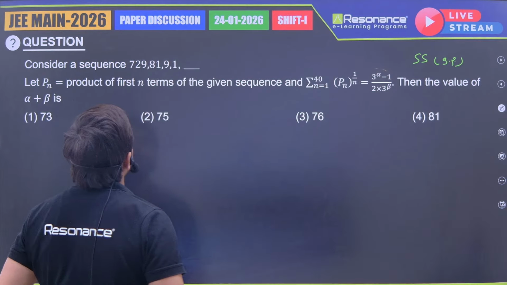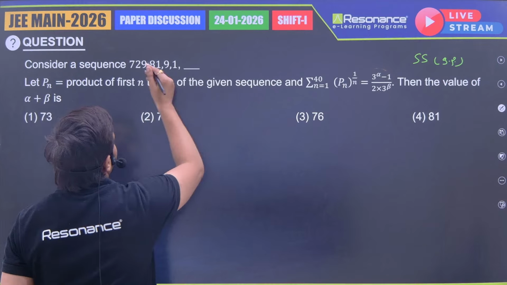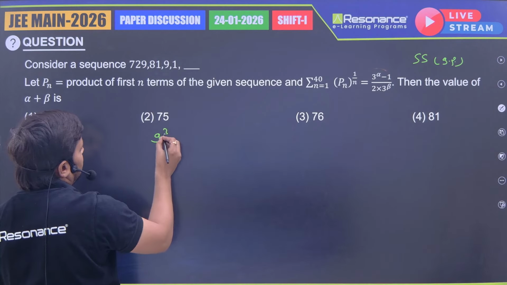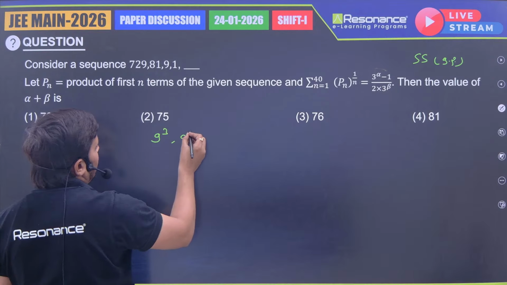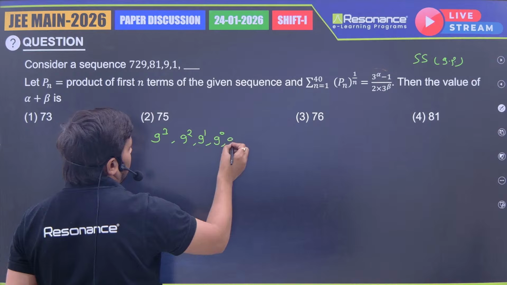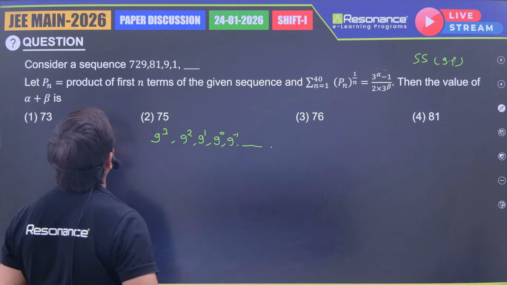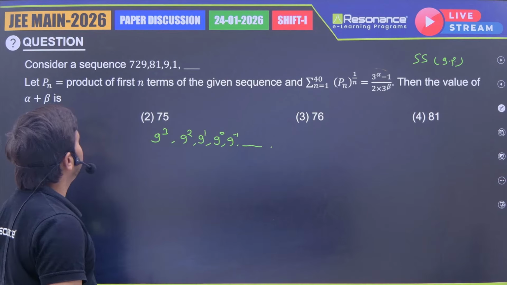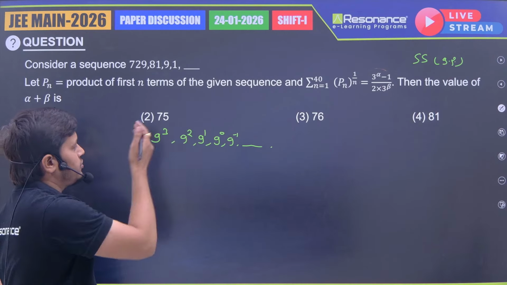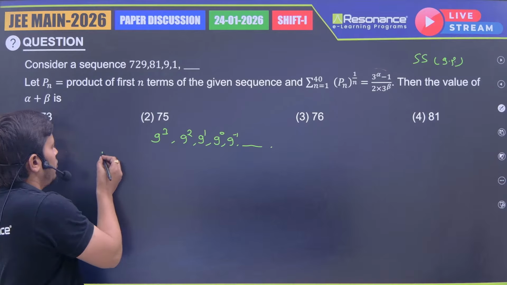Consider a sequence. That sequence again I am writing: 729, that can be written as 9 power 3, then 9 power 2, 9 power 1, 9 power 0, 9 power minus 1. That is the sequence we have. What is Pn? Pn is the product of the first n terms of this given sequence. The given sequence is a GP and Pn is the product of n terms.